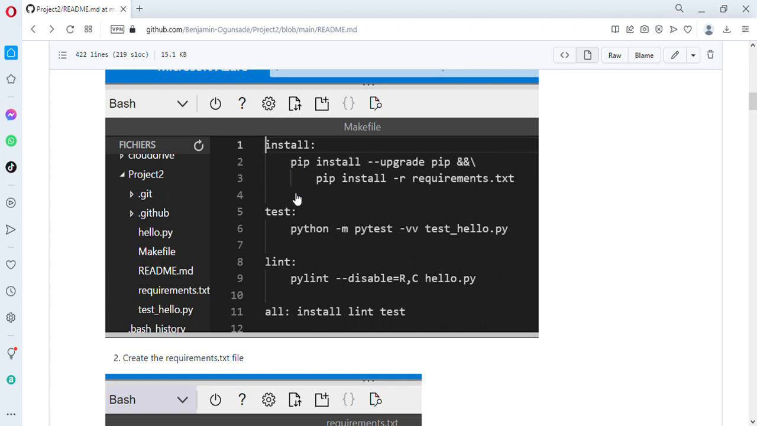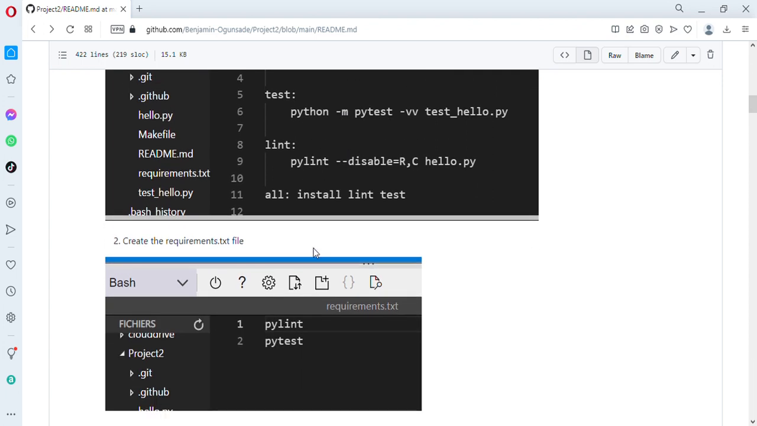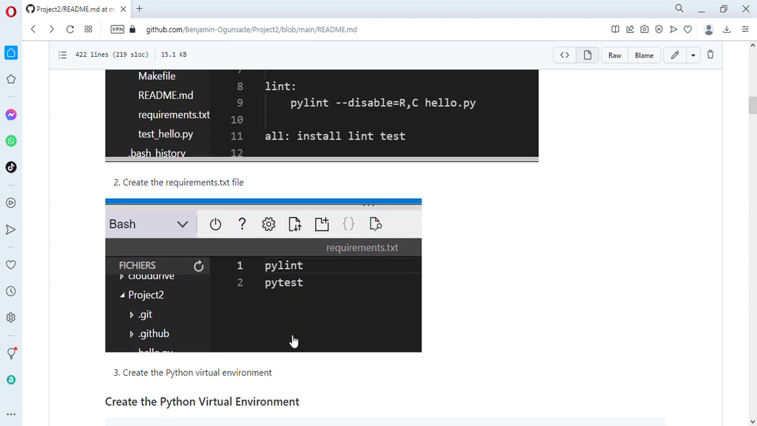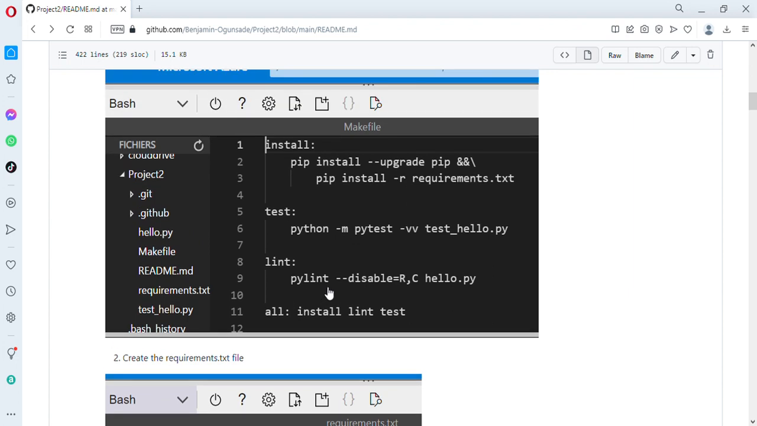So the Makefile comprises 1, 2, 3 commands basically, and the fourth one which calls the first 3 commands. The first one is the pip command, the pip install command, and also to upgrade it to the latest version. Then you have the pip install, which also installs the requirements for this particular project. So the requirements, we have the PyLint and the PyTest. The PyLint is for the linting, and the PyTest, this is it. It gives a call to the PyTest hello function, and this is the lint. It lints the real code, which is the hello.py.